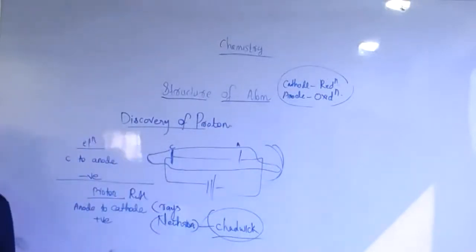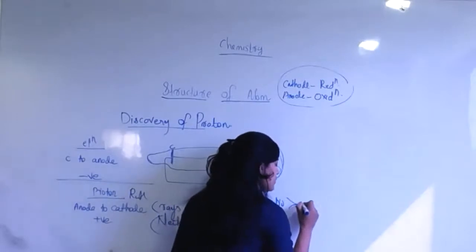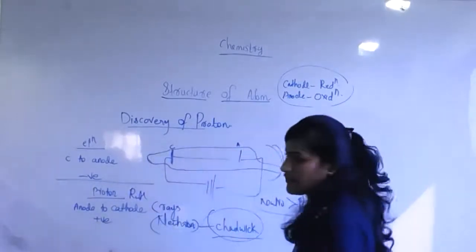Proton. Okay, but one more observation is there. Actually, neutron is neutral in nature. But one more thing, mass wise it is slightly greater than that of proton. Mass wise, neutron is greater than proton. This is another observation of Chadwick.